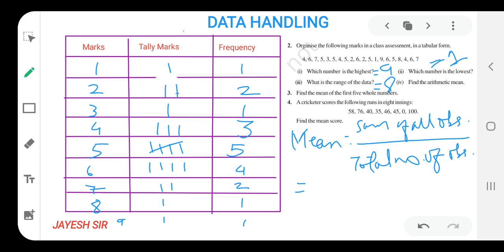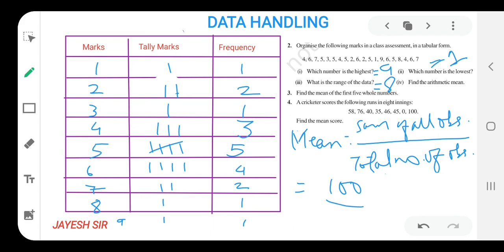Now find the arithmetic mean. That means we have to find the arithmetic mean for the numbers given. Here you have to total each and every number like this: 4 plus 6 plus 7 plus 5 plus 3, and up to all the numbers that are given over here. In a similar way, we will add all the numbers given over here. These are the numbers that we need to add. So I am directly writing over here, sum of all the observations is 100.